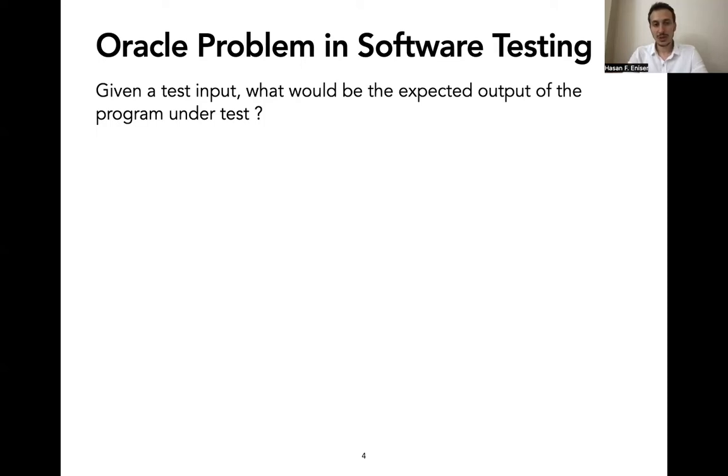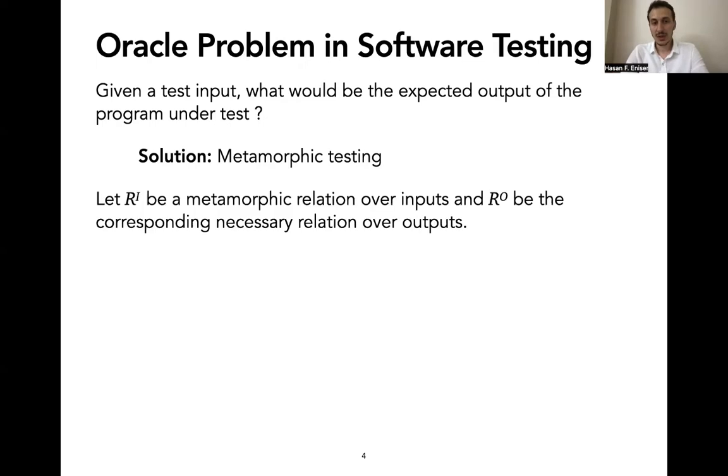Among the many solutions for the oracle problem, metamorphic testing is one of the most popular ones. According to it, we have a metamorphic relation over inputs and the corresponding necessary relation over the outputs. For example, consider inputs I1 and I2, which satisfy the metamorphic relation over the inputs.